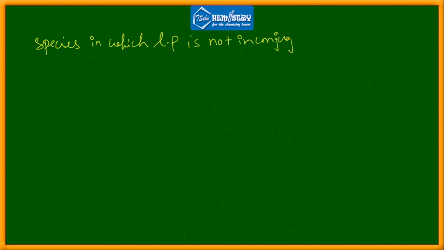Okay, one important point you should keep in mind: a species in which the lone pair is not in conjugation cannot be counted. For example, you should not count this lone pair.